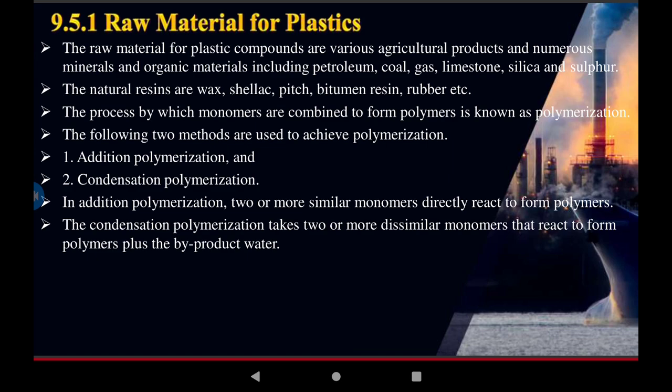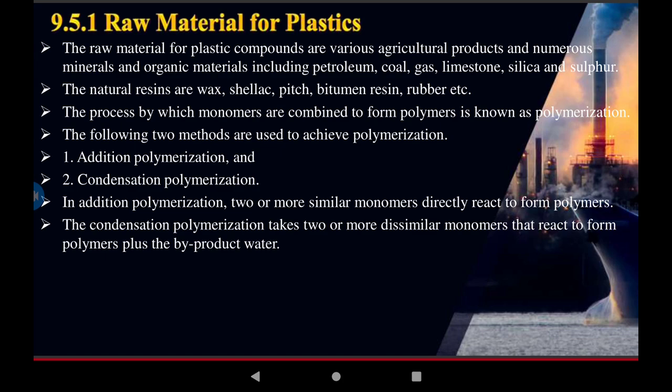Continuing. Raw materials for the plastic. The raw materials for plastic are compounds from various agriculture products and numerous organic and inorganic materials, including petroleum, coal, gas, limestone, silica, and sulfur.